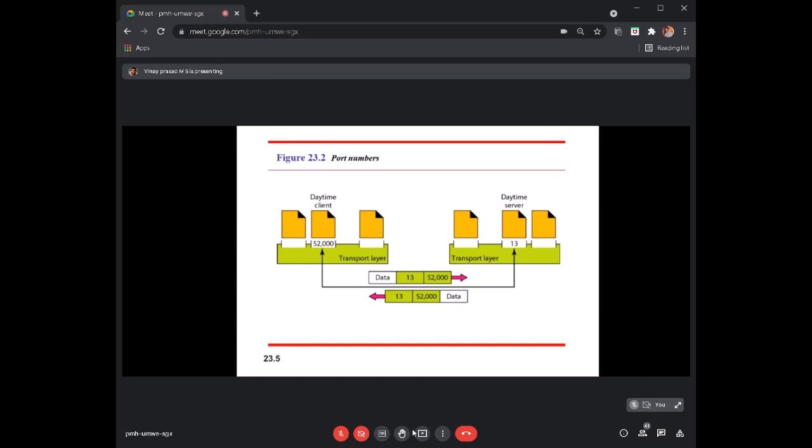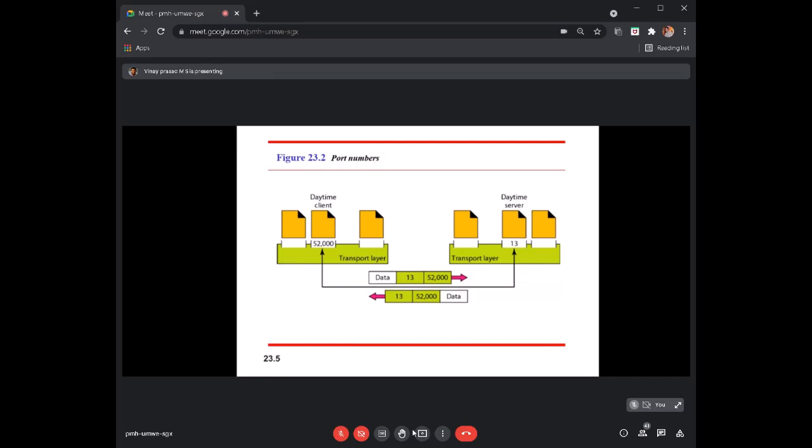You can see here the client will initiate the request with the port number 52,000. Whereas on the server side it is always fixed, and that port number is 13, because it has to uniquely identify which process the user is requesting. That well-known port number should be known to us.